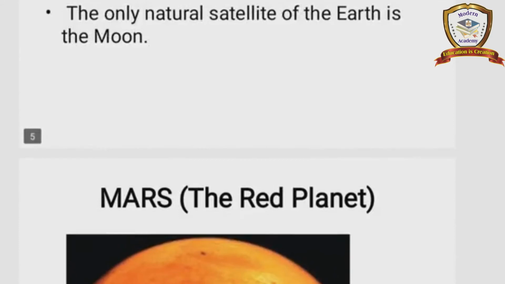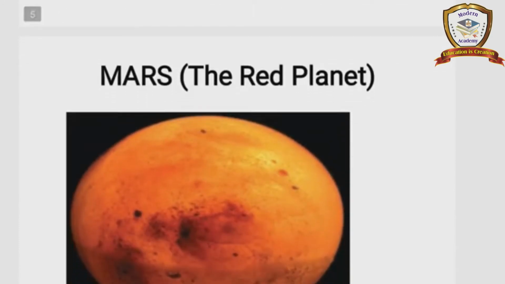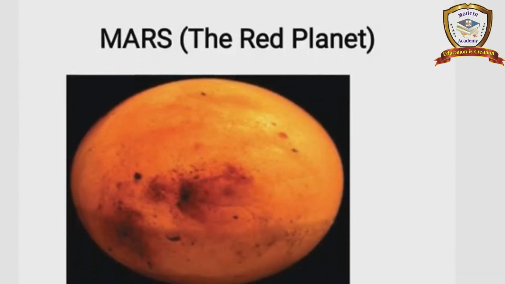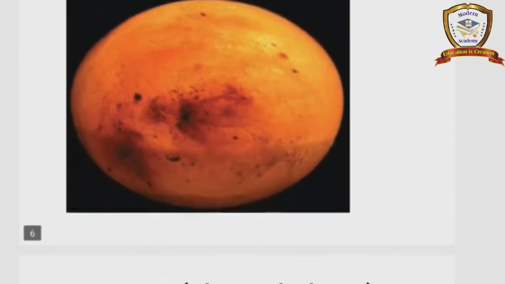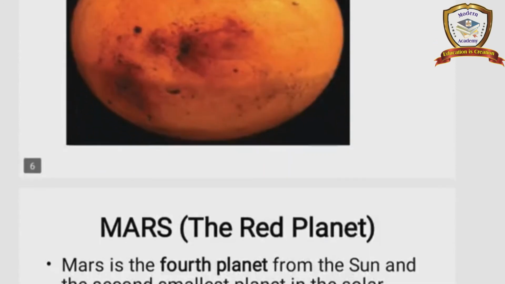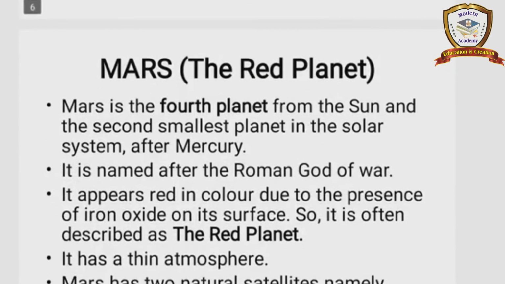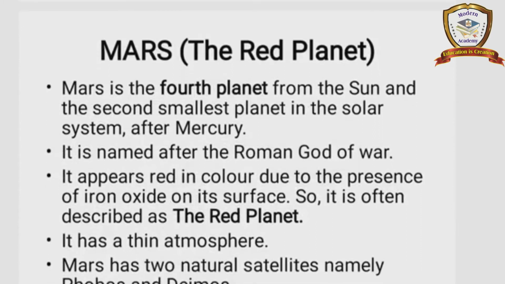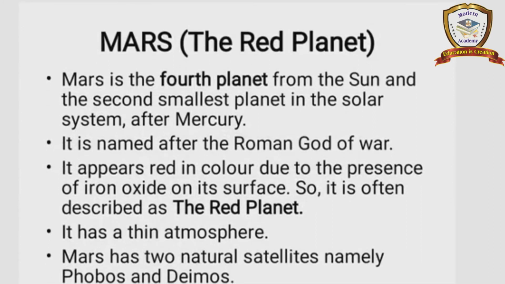Next planet, Mars, is red in color. So what is the color? Red color. Let us see why Mars is called the red planet. First point, Mars, the red planet. Mars is the fourth planet from the Sun and the second smallest planet in the solar system after Mercury. Second point, it is named after the Roman god of war.